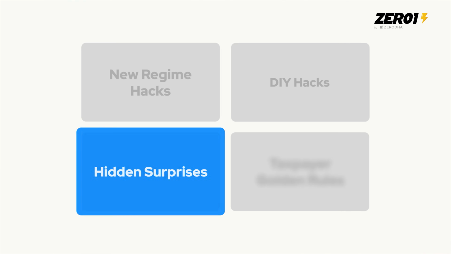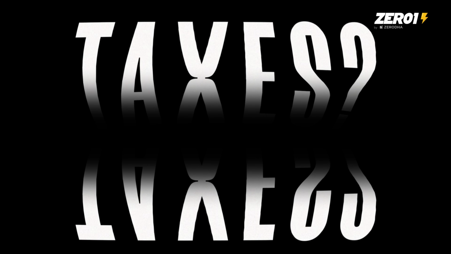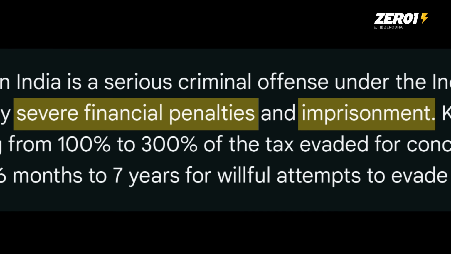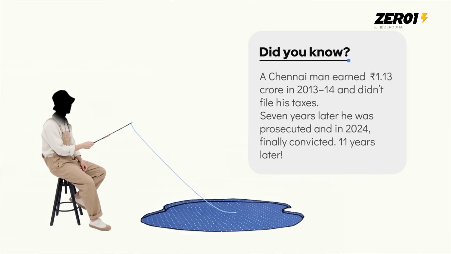Now, this is the most important bit of the entire video. So there are 3 things that you need to know. The first is, can I avoid taxes? No. There is no way you can actually do this. Peace of mind is more important. The IT department is very smart. They will figure it out, if not now, later.